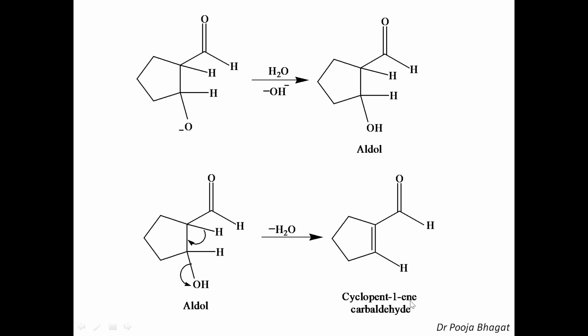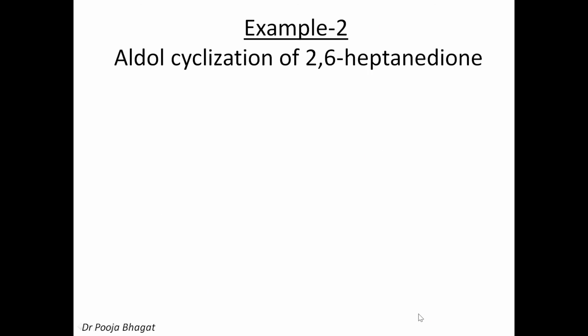Now, this is cyclopent-1-ene carbaldehyde. If you can recollect, I told you when you have the values of R and R dash, you can name accordingly. This is the aldehyde group, carbaldehyde, which is present here. So this carbon will be labeled as carbon 1. This is the second carbon. And at the first position, you have the double bond as well. So the name is cyclopent-1-ene carbaldehyde. So this is the name of this compound.